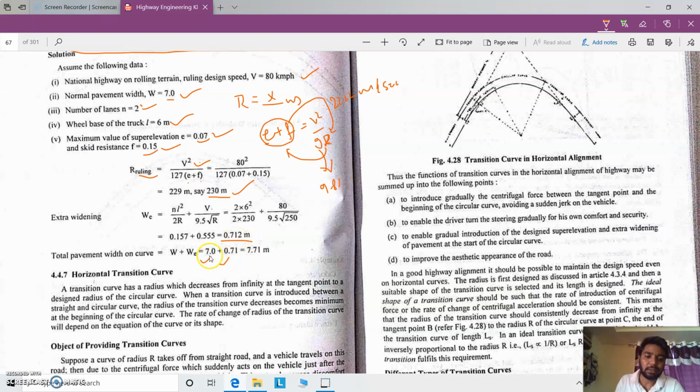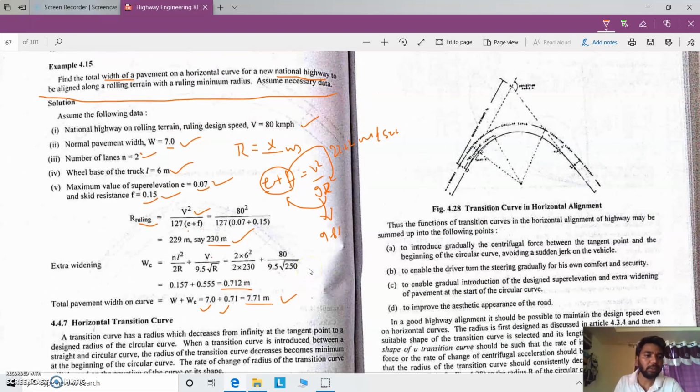So 7 meters plus extra widening of 0.712 will be equal to 7.71 meters. So the extra width is 0.7, and the total width of the pavement of the national highway is 7.71 meters.